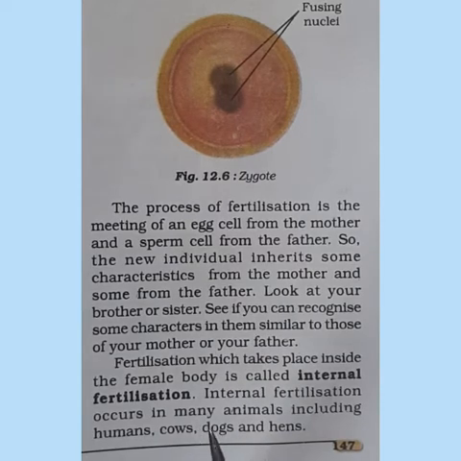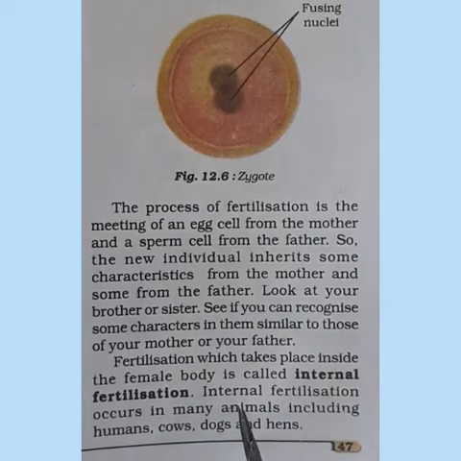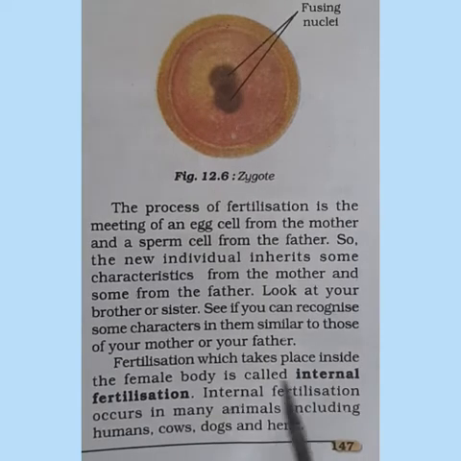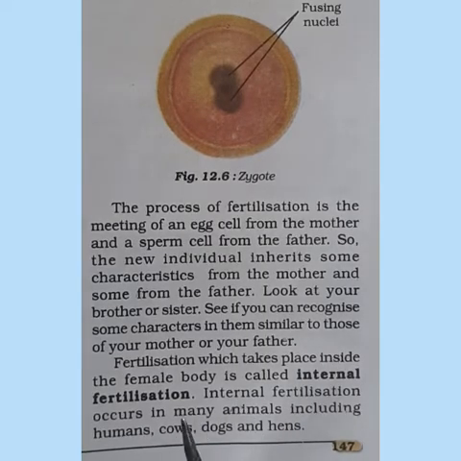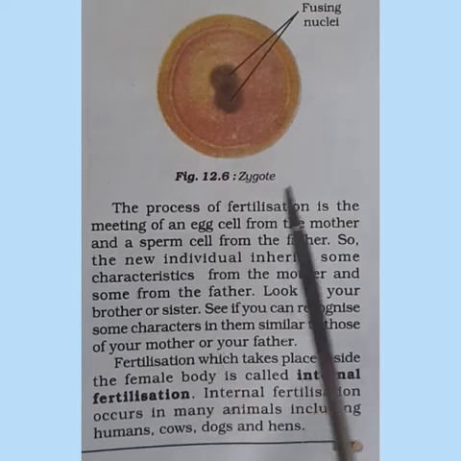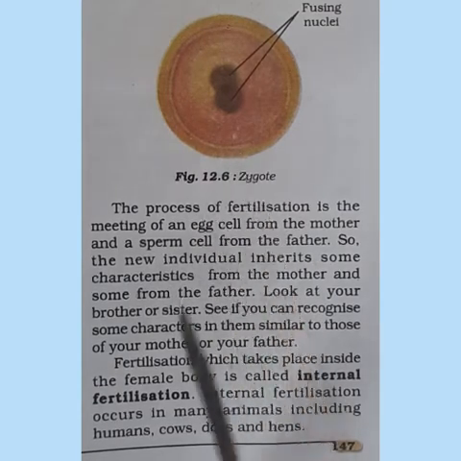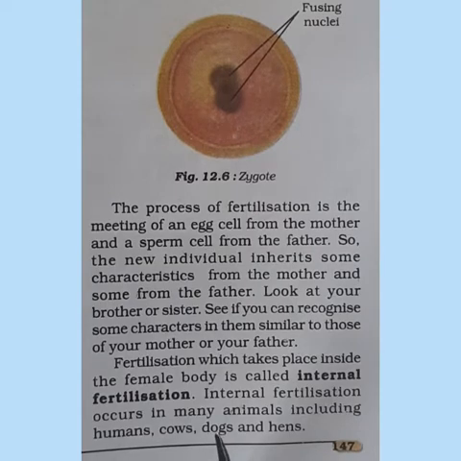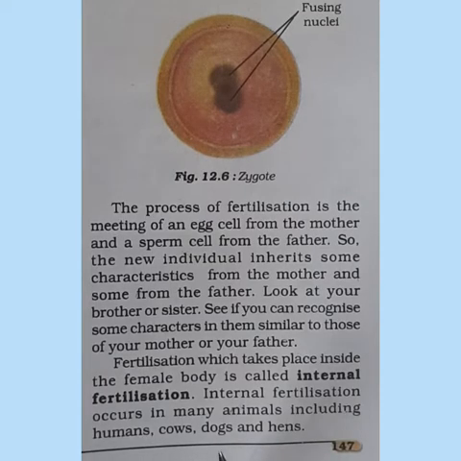So fertilization is of two types. It is internal fertilization and external fertilization. In case of internal fertilization, the fertilization will take place inside the body of the female. That means zygote formation will take place inside the body of the female. That is known as internal fertilization. Internal fertilization occurs in many animals including human beings and some other animals like cows, dogs and hens. Okay.